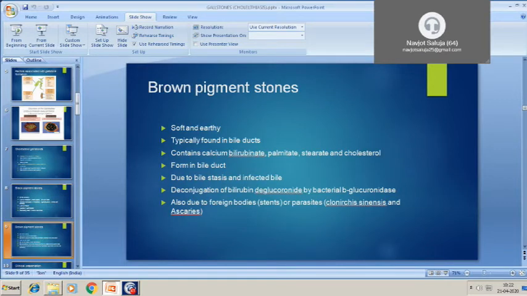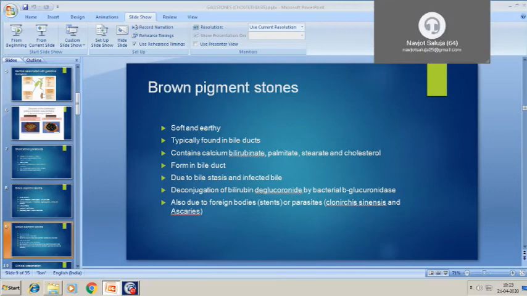Next is brown pigment stones. As the name suggests, the brown pigment stones are brown, soft, and earthy colored. They are typically found in bile ducts, and they contain calcium bilirubinate, palmitate, and stearate, and a small amount of cholesterol. So basically, they are formed in bile duct.